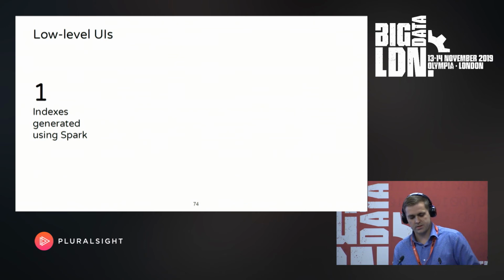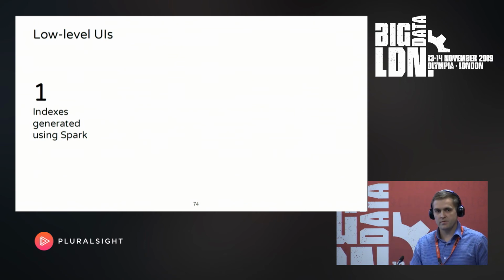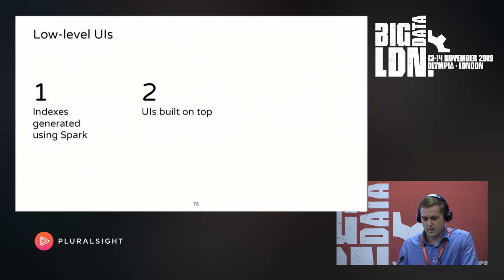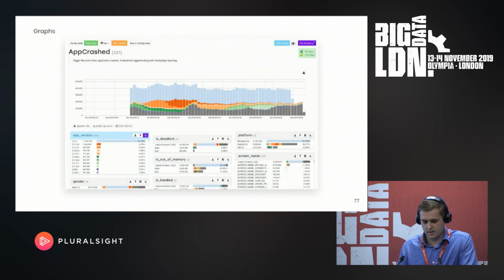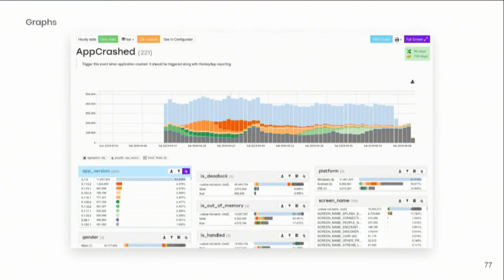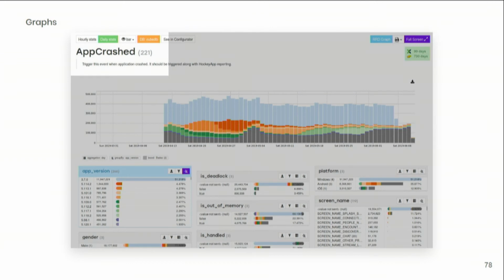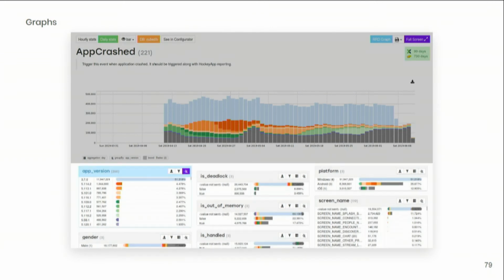So in general, this works like the following. We generate some kind of indexes or load some data into an external database using Spark, and we start building UIs on top of it. I'll show you a few examples. This is the simplest one. This is basically an event counting interface, so you can group data, you can see how many events you received of a given type, or you can filter them or group by available properties.